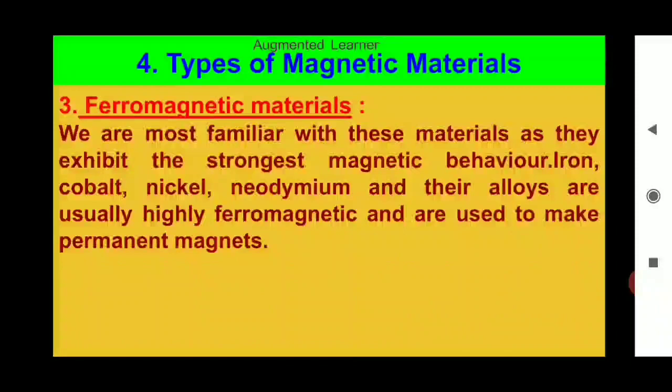Third, ferromagnetic materials. We are most familiar with these materials as they exhibit the strongest magnetic behavior. Iron, cobalt, nickel, neodymium and their alloys are usually highly ferromagnetic and are used to make permanent magnets.